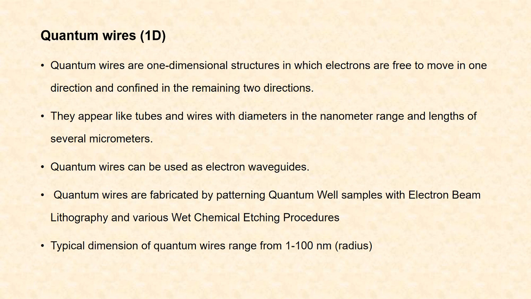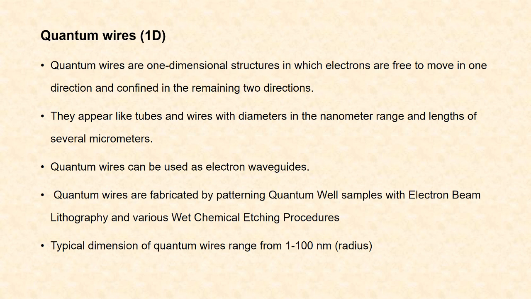Next, we will see about quantum wires. Quantum wires are one-dimensional structures in which electrons are free to move in one direction and confined in their remaining two directions. They appear like tubes and wires, and they have diameters in the nanometer range, and their length ranges in micrometers.